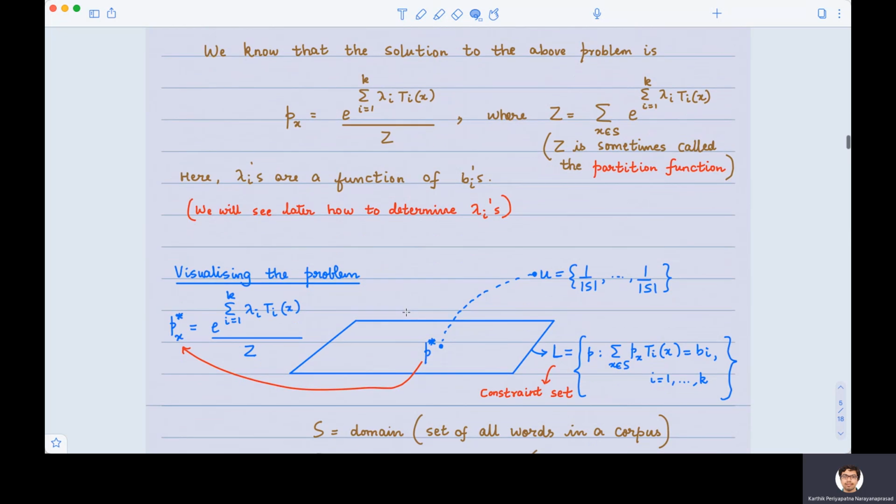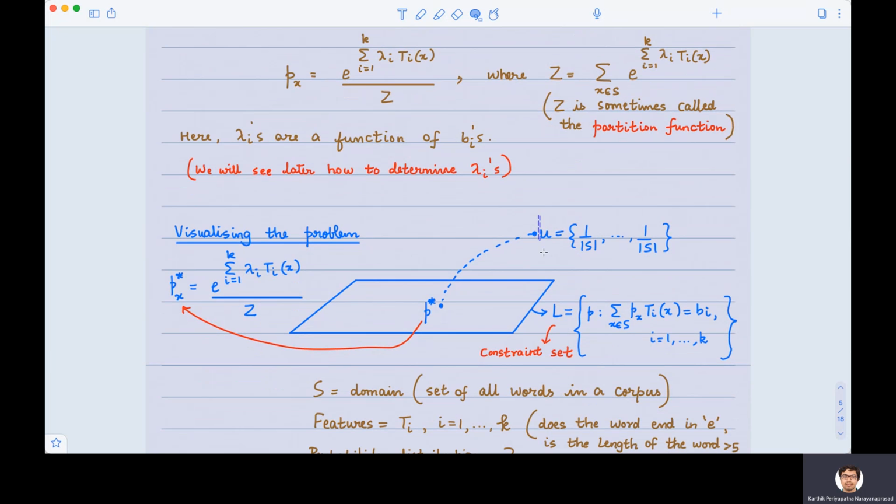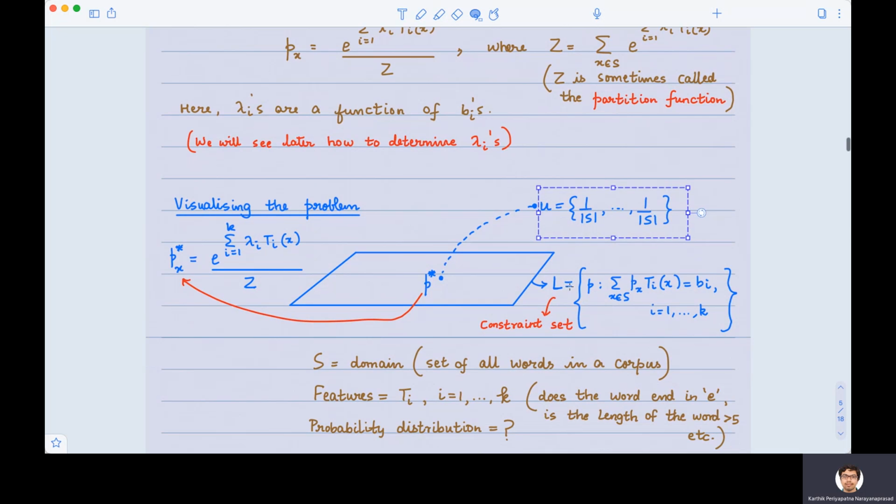Now, let's try to visualize what's happening in this problem. In the absence of any information, we had no reason to assume any other distribution. So our choice for the distribution of the corpus was the uniform distribution. Now we made certain measurements on the corpus, and those measurements are captured in this set L. Let's call this the constraint set. Now we had to update our earlier guess, the uniform distribution, to something that satisfies the constraints. There may be many distributions which satisfy the constraints. Which distribution do we update it to?